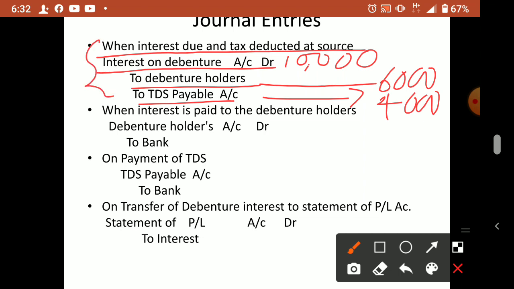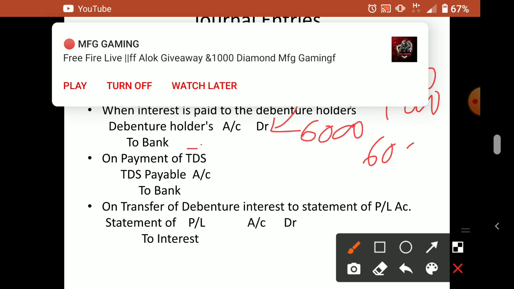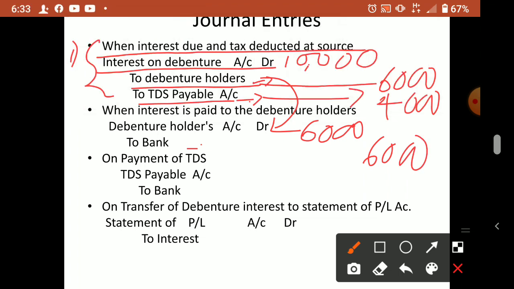All other journal entries are closing journal entries. So the first journal entry only you have to remember. For the other journal entries, we have to close the debenture holders account and the tax account. That means we have to pay interest to the debenture holders and pay tax to the government. So Debenture holders will come here to bank, 6,000. Payment entry. Now tax we have to pay, so TDS payable account to bank 4,000.